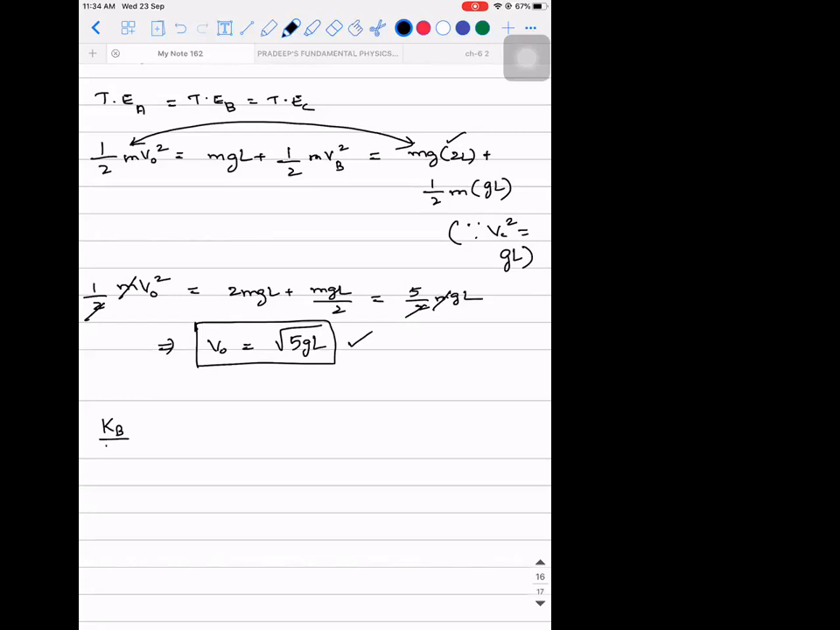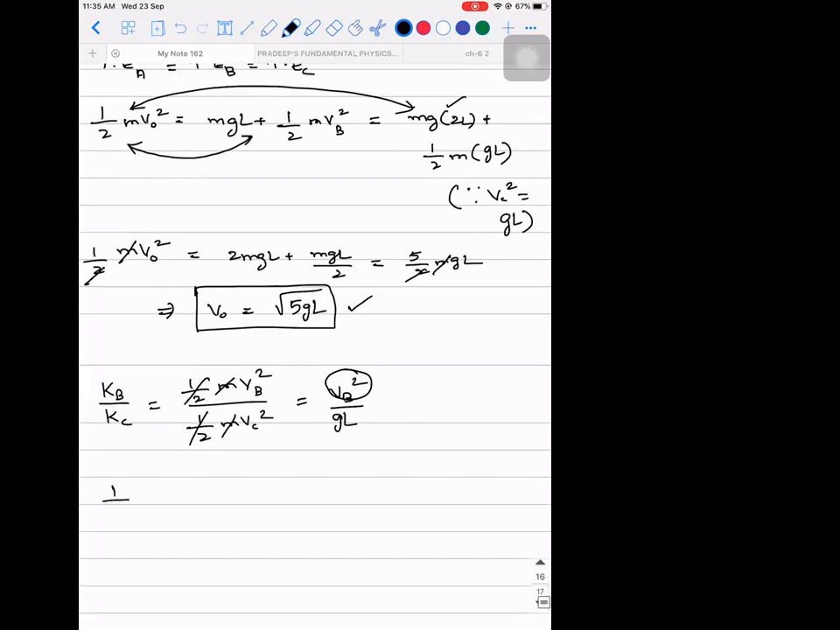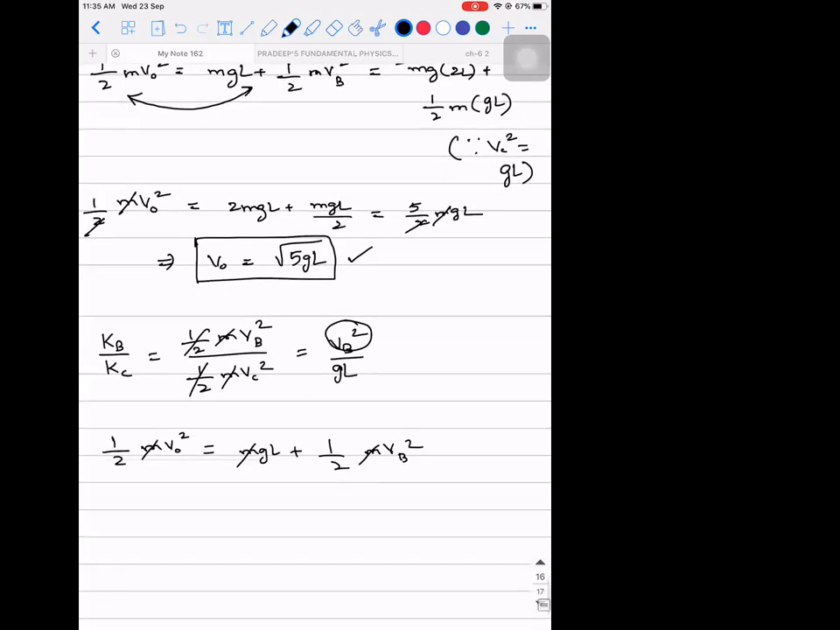Similarly, they ask what is Kb divided by Kc. Kb is half m vb square divided by half m vc square. Half and half gone, m and m gone. So we need vb square by vc square. Vc square is gL. So our work is to find vb square. How will you find? You yourself tell me, logic. So for finding vb square, we can equate these two. That is half m v0 square is equal to mgL plus half m vb square. m is cancelled. So half into v0 square, which is 5gL, is equal to gL plus vb square by 2.